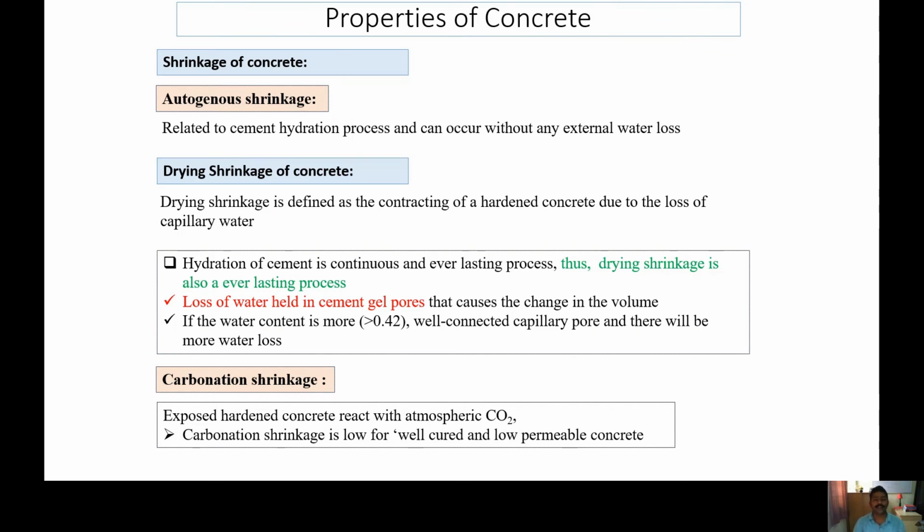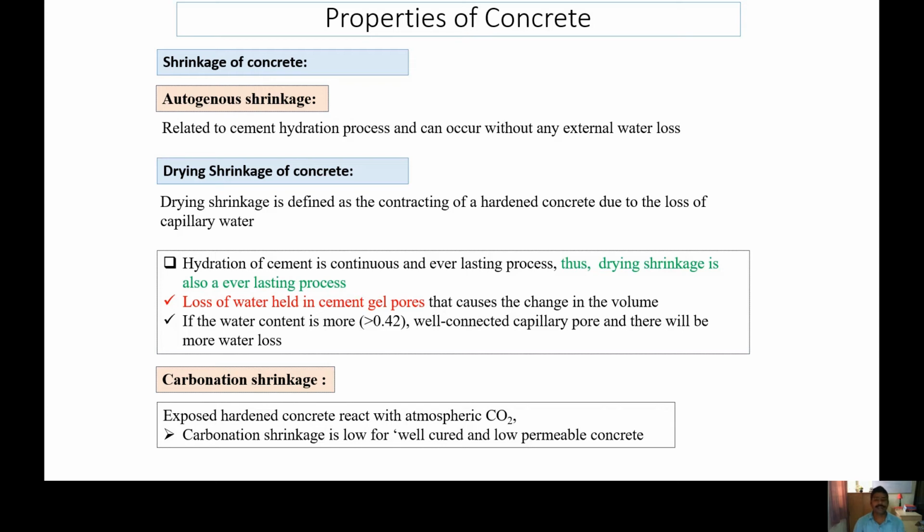So autogenous shrinkage occurs when we add water to the cement. When cement reacts with water, that process is called the hydration process. During this process there is a water loss, and the shrinkage occurring due to this water loss, or due to this hydration process, is called autogenous shrinkage. The term autogenous means occurring within the body. So it is the shrinkage which occurs within the body without any external influence, or you can say that the shrinkage is not influenced by other environmental factors such as wind speed, temperature, and other parameters.